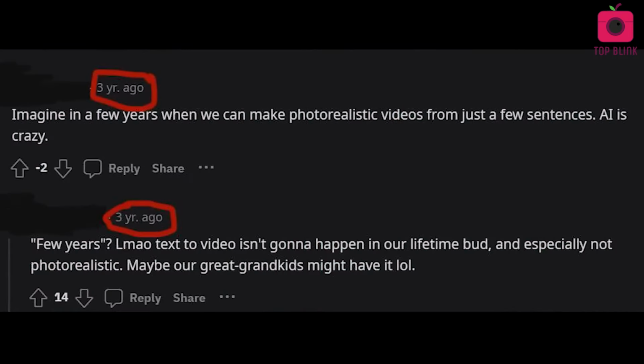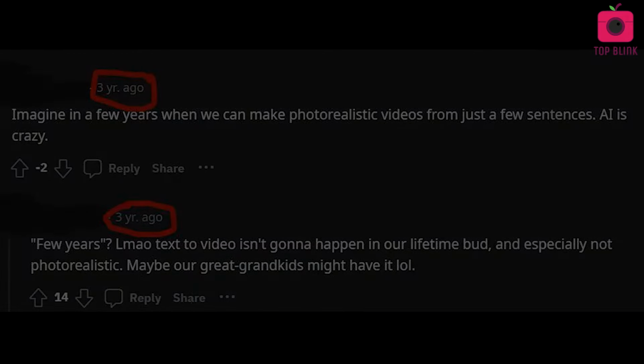This is a Reddit thread from 3 years ago, discussing asymmetry. The top user says, imagine in a few years when we can make photorealistic videos from just a few sentences. "AI is crazy." He gets downvoted and the reply comment laughs at him, saying that it's not going to happen in our lifetime. Our great-grandkids might have such technology. Well, 3 years later and it's here.